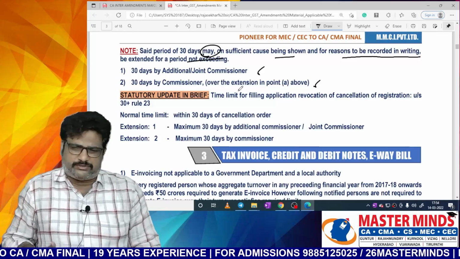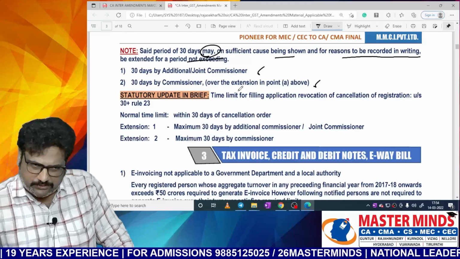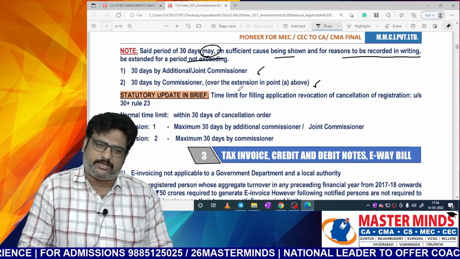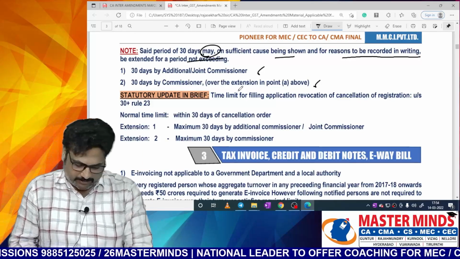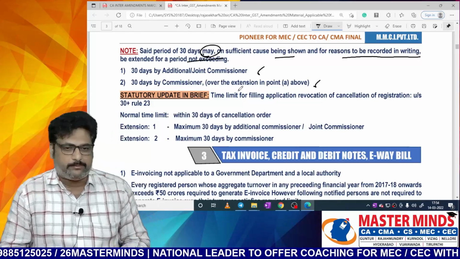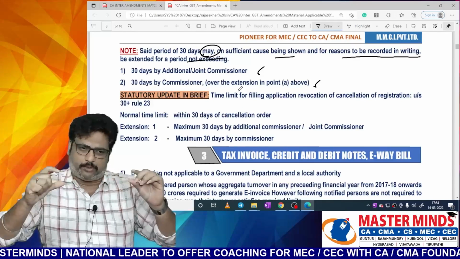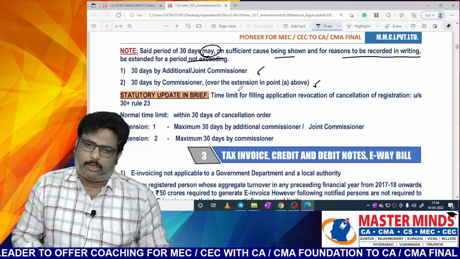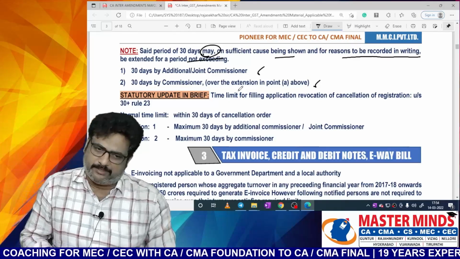Sir, is there still any possibility to extend the time limit? Yes. What is that additional time limit here? Another 30 days by the commissioner over and above this point number 1. That is the point you should remember. So, if you want to see that point in brief, the time limit for filing application of revocation of cancellation will be, what is the normal time limit, ma?